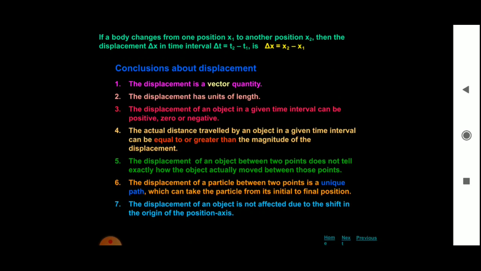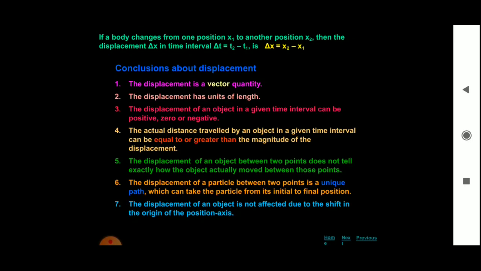The unit is the meter. Meter is the unit for length. The displacement of an object in a given time interval can be positive, 0 or negative.